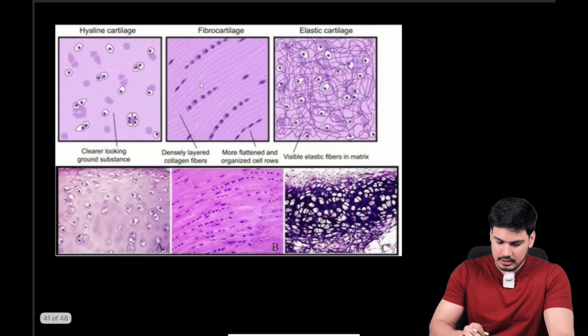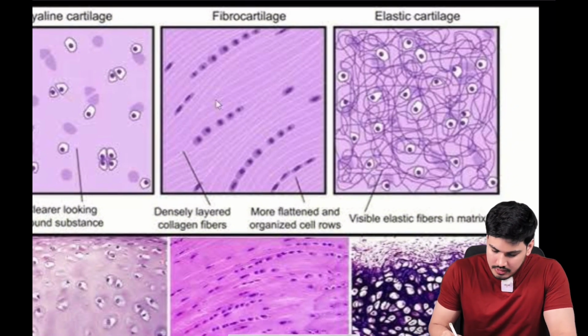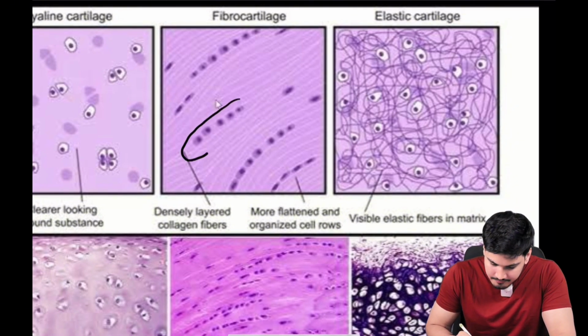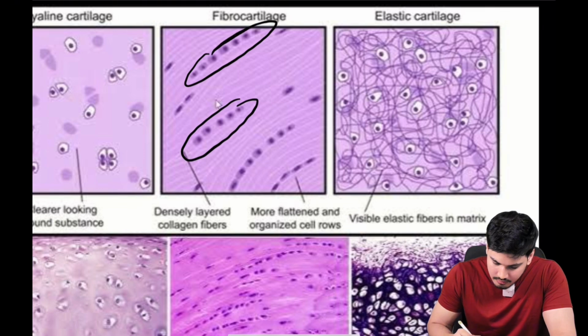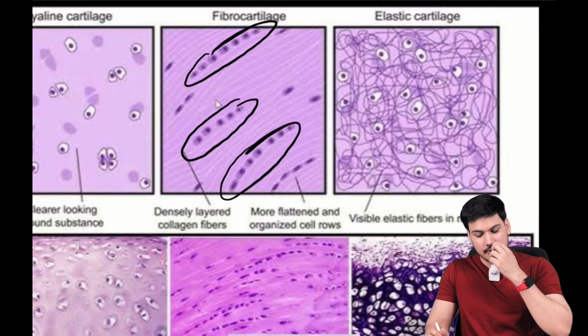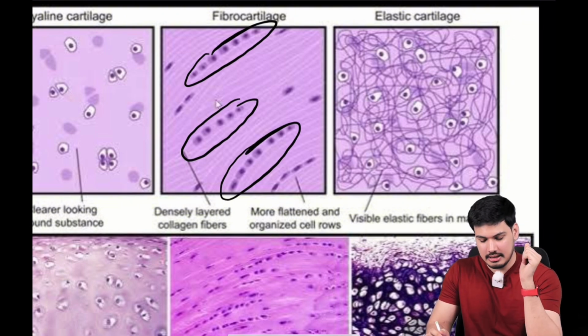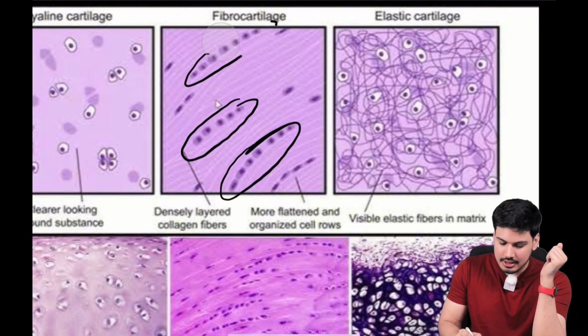So let's see. Look how lovely this picture is, and now you can try to understand. So you are seeing these parallel rows. See, these are the parallel rows of your chondrocytes. They are parallel to each other and they are rows of chondrocytes. So if you are seeing rows of chondrocytes, parallel arrangement is there, that is your fibrocartilage. How easy to identify?